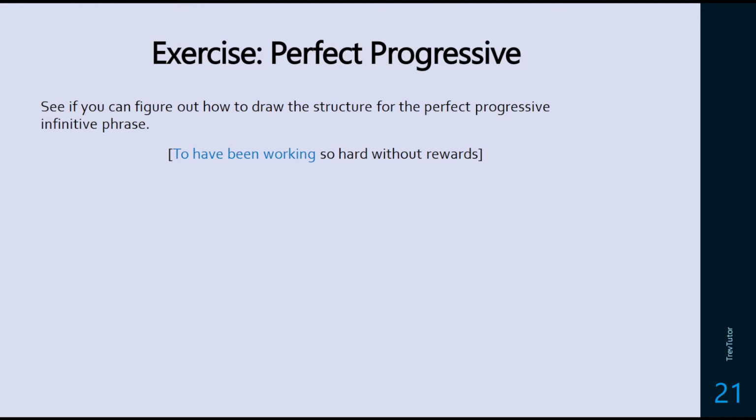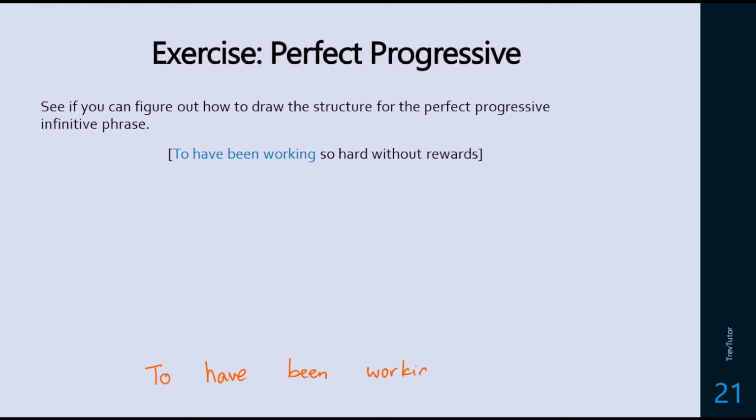So given that, try to draw the structure to have been working so hard without rewards. And in fact, just draw the structure for to have been working. So let's see what the answer would be here. So to have been working. I won't make a new slide this time because we're only dealing with four words.